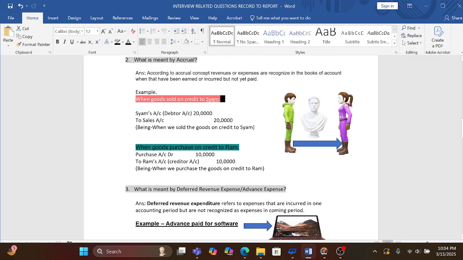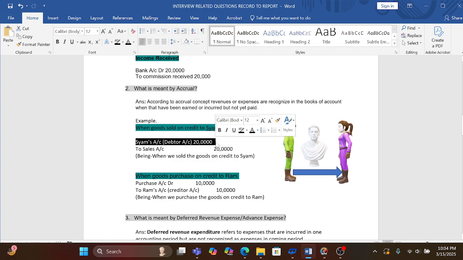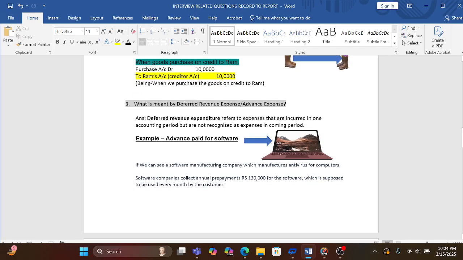Here, because we have purchased the goods on credit, even though we have not paid the money or received the money, in both the cases we have to record it in our books of account. Because we are recording it on the basis of accrual concept, we have to record these entries.